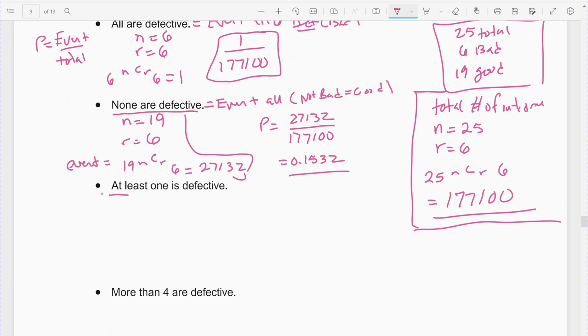Alright, next example. There's the at least case again. That's my event: the probability to get at least one bad one. Well, that's 1 minus the probability that you get no bad ones, which is the last example we did. So 1 minus the previous answer.